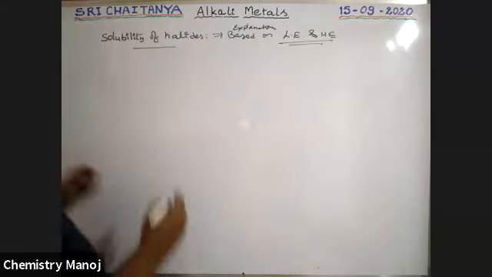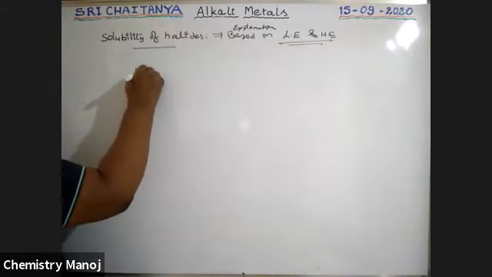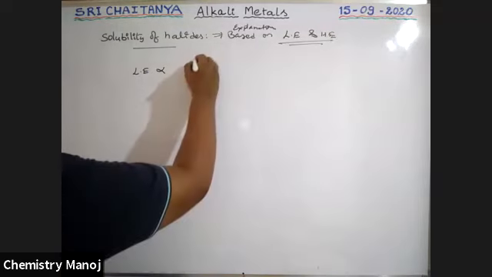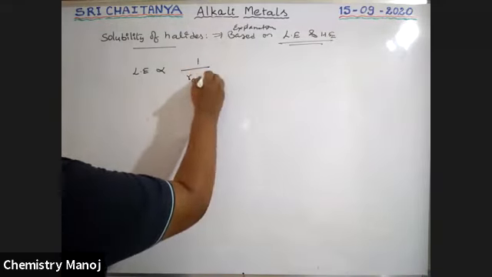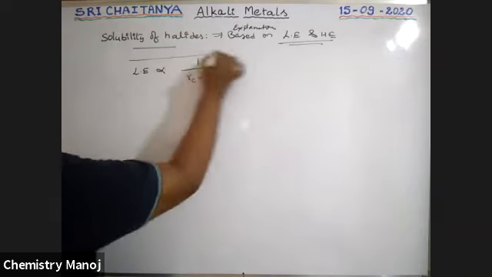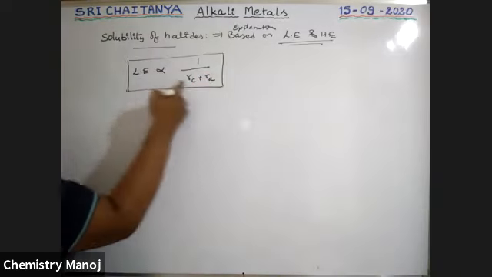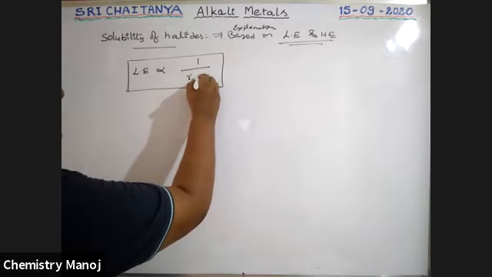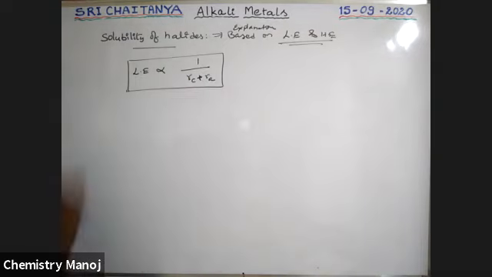Boys, lattice energy, I already wrote it. Lattice energy is directly proportional to 1 by the radius of cation plus radius of anion. As the size increases, the sum of the radius of cation and anion increases, so lattice energy decreases. It is inversely proportional to the sum of radius of cation and anion.